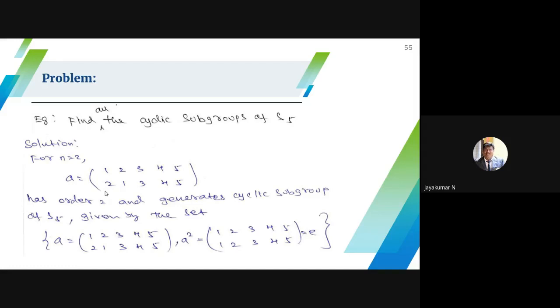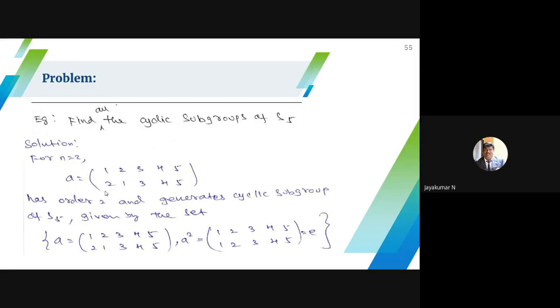1 maps onto 2, 2 maps onto 3, 3 maps onto 1. If you choose n equal to 4, with elements 1, 2, 3, 4, the remaining are fixed: 1 maps onto 2, 2 maps onto 3, 3 maps onto 4, 4 maps onto 1 again. If n is 5, 1 maps onto 2, 2 maps onto 3, 3 maps onto 4, 4 maps onto 5, 5 maps onto 1. This is n equal to 5.